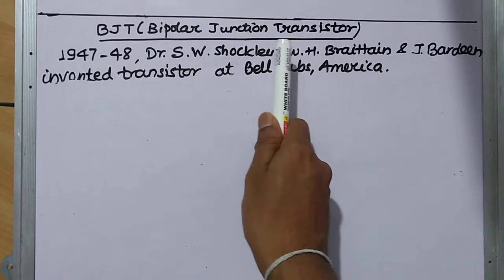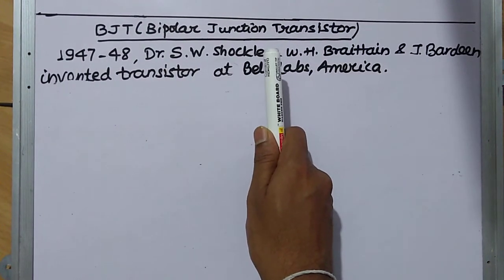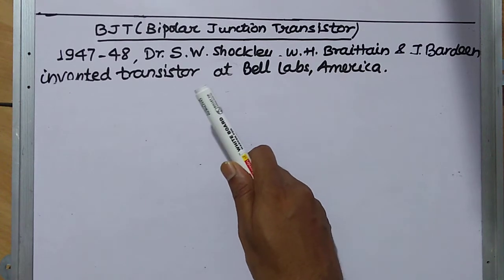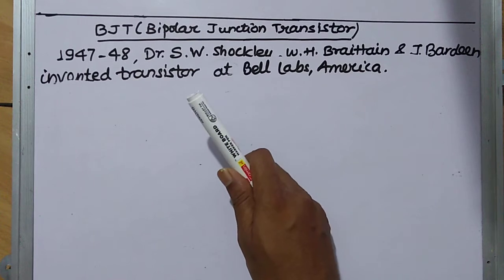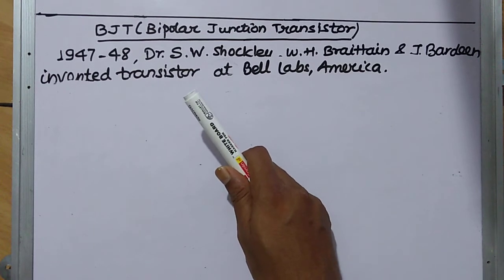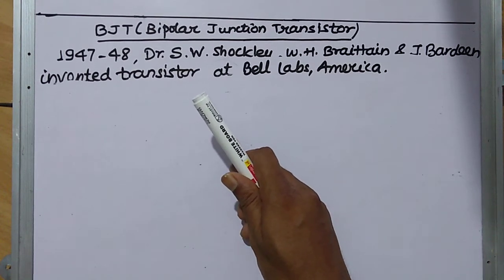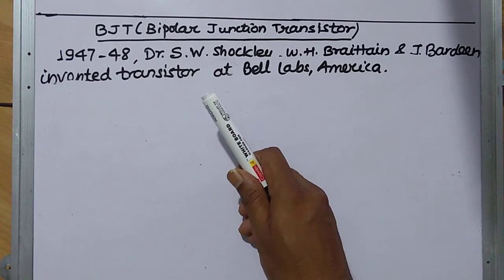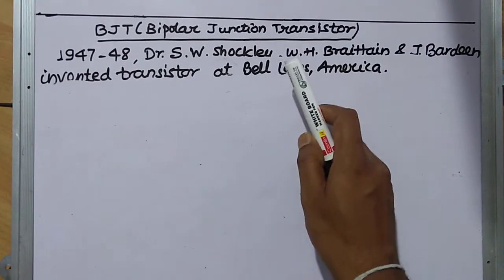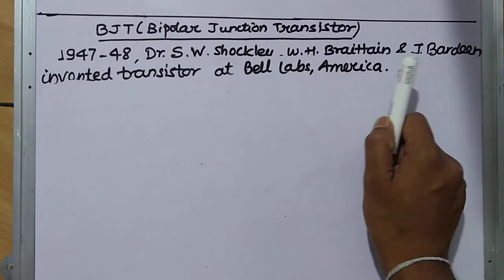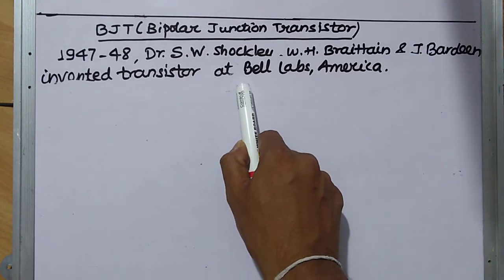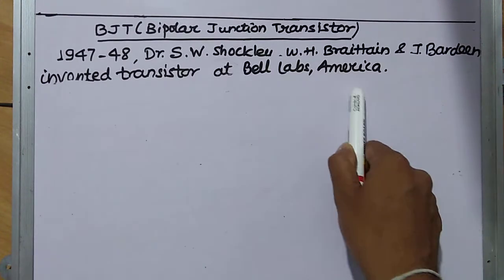Bipolar junction transistor, also called BJT. In this session we will discuss BJT or bipolar junction transistor. In the year 1947-48, a team led by Dr. S.W. Shockley and his members W.H. Brattain and J. Bardeen invented the transistor at Bell Laboratories, America.